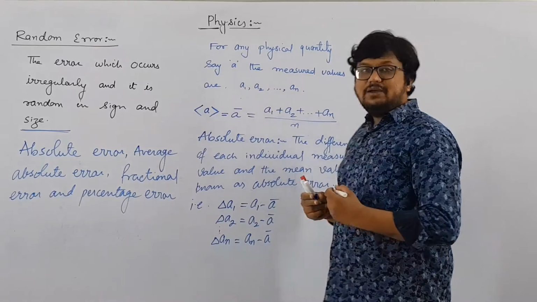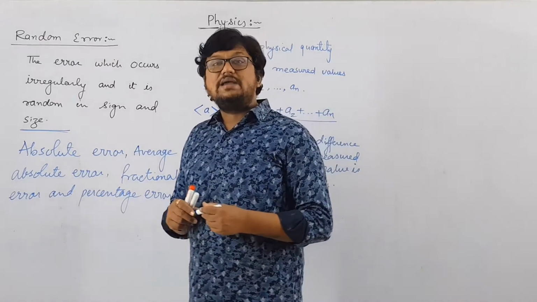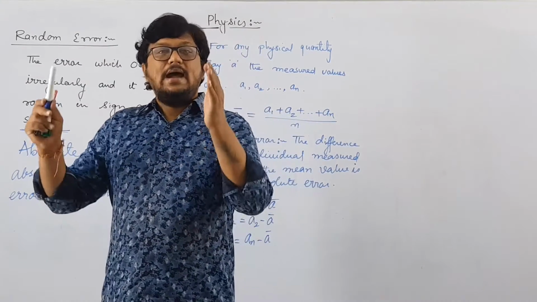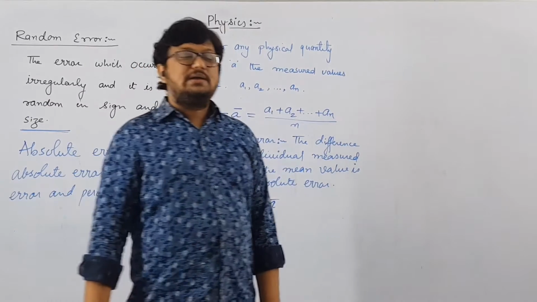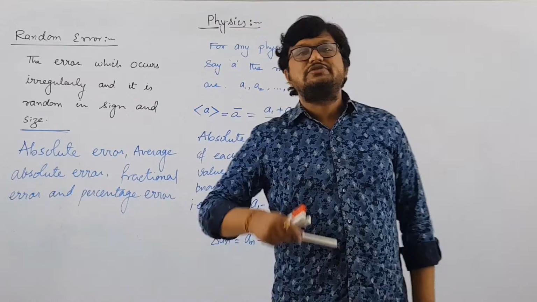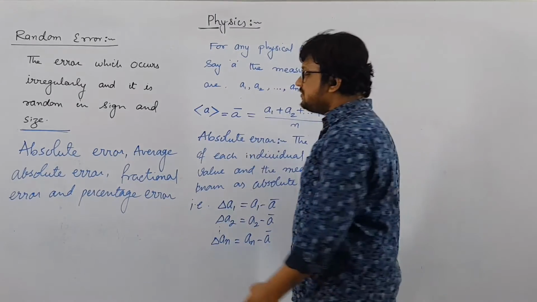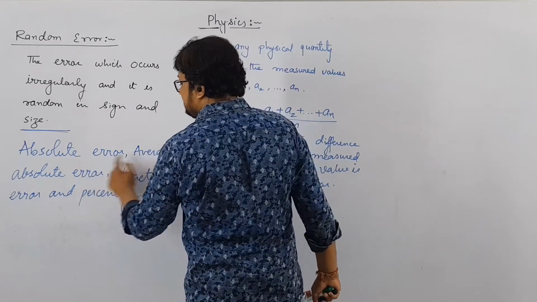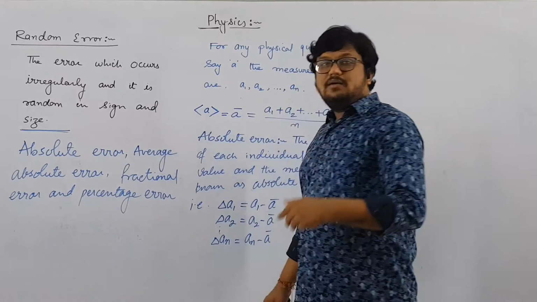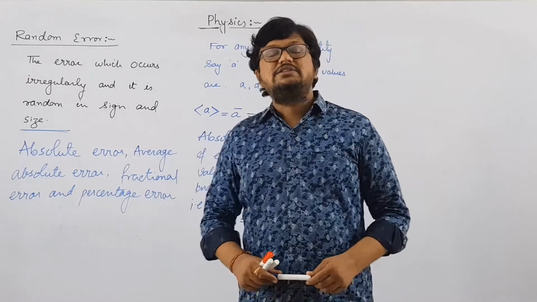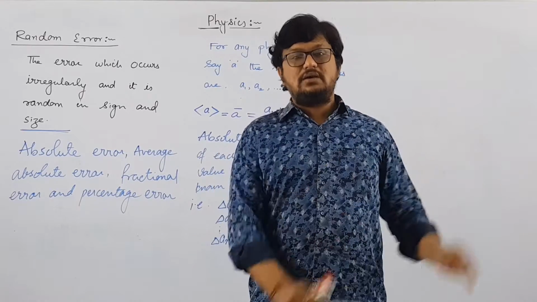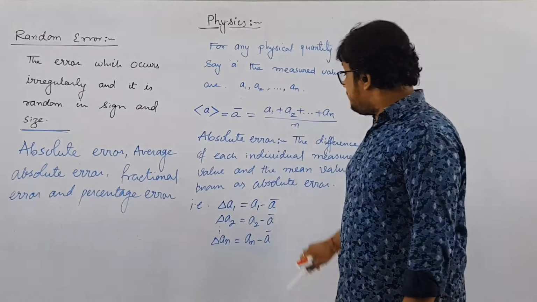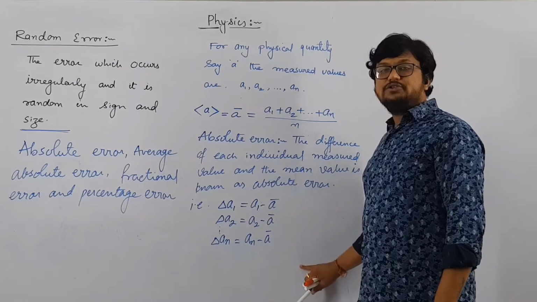So here delta A1, delta A2, delta A3 and so on are all known as absolute errors. So this is our absolute error. The next is average absolute error. The name itself indicates that average absolute error means the average of all the absolute errors. Now remember, here the answer may be negative or positive.